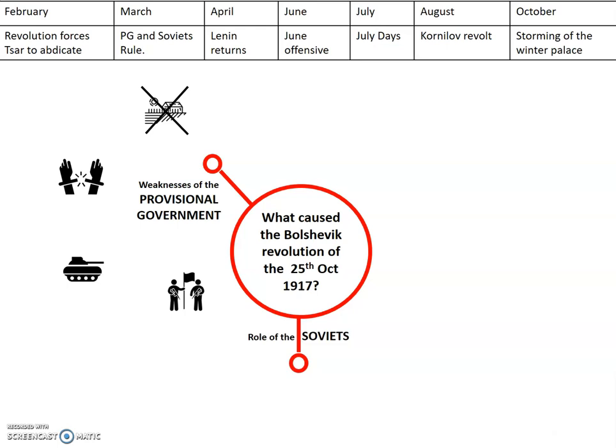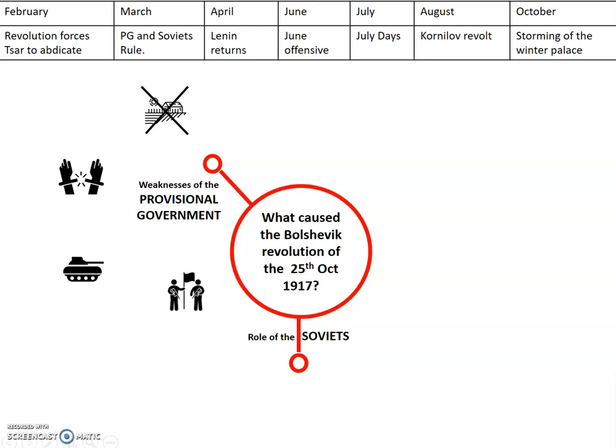So the next cause of the Bolshevik Revolution is hard to understand. Now, I'll try to put it in simple terms. Just remember, you'll only have to write a handful of sentences on this if it comes up. So what's more important is you have clarity than you have loads of detail. So the Soviets, they were the union of workers, and there was almost like a council of workers in each major city. So the biggest Soviets were the Petrograd Soviet and the Moscow Soviet.